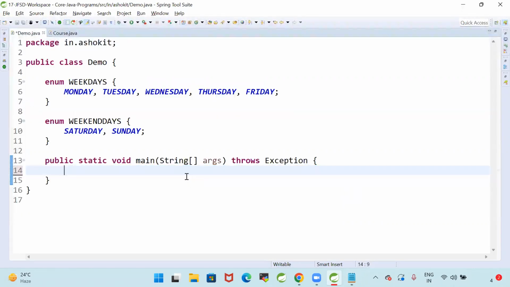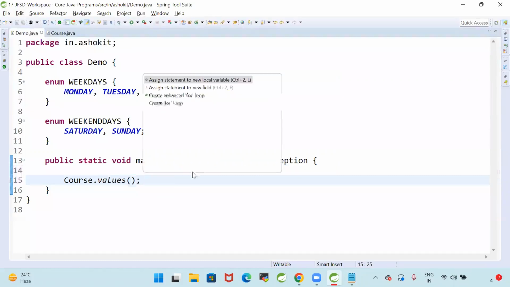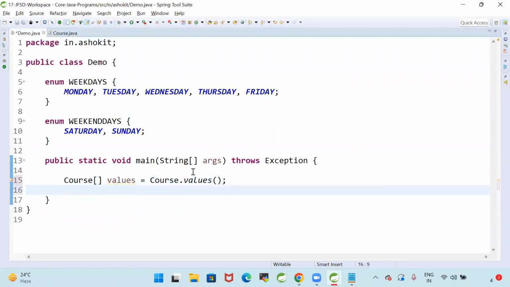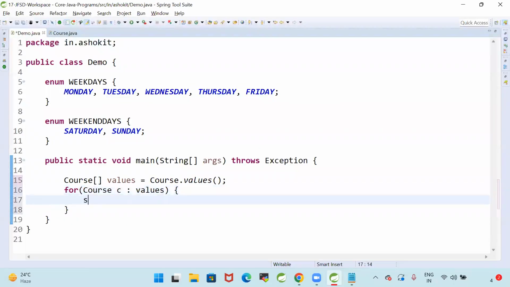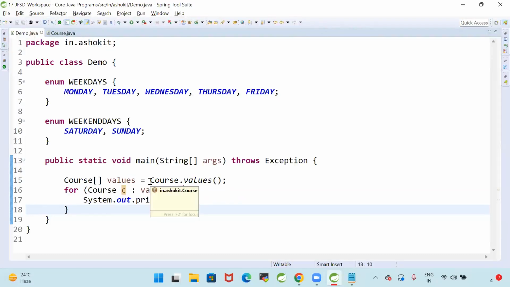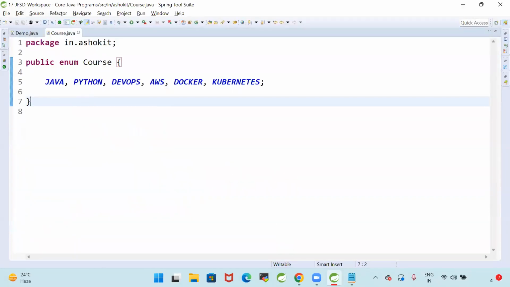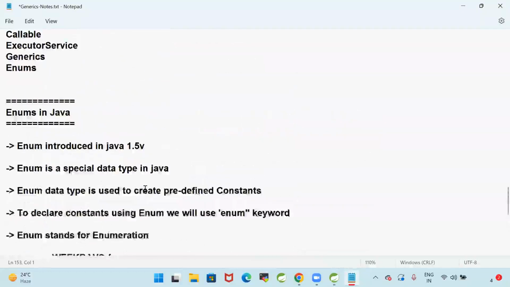For example, I want to get all the values available in the enum. Then Course.values. It will give the course values array. Now for loop, Course c colon values. We can get all the constants available in the enum. The enum values method gives all the values available in the enum. Enum is a data type.